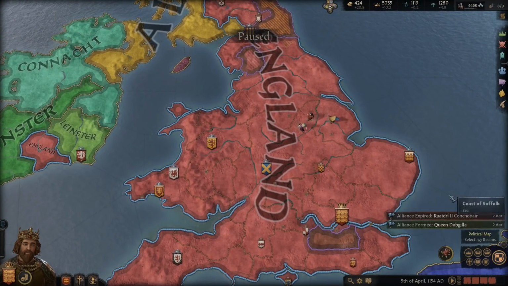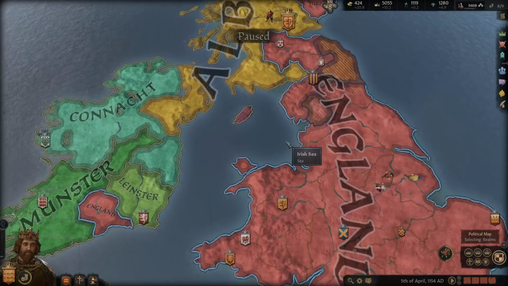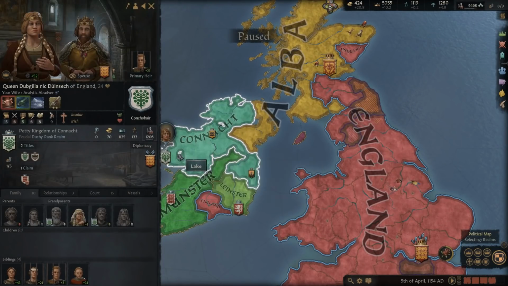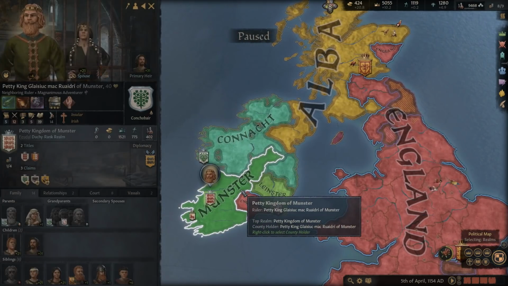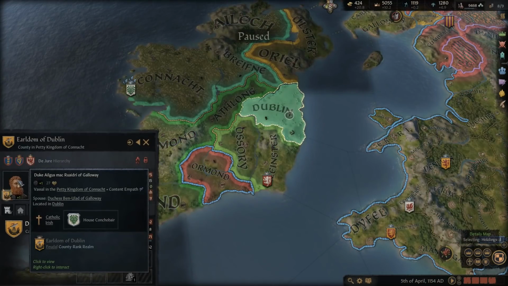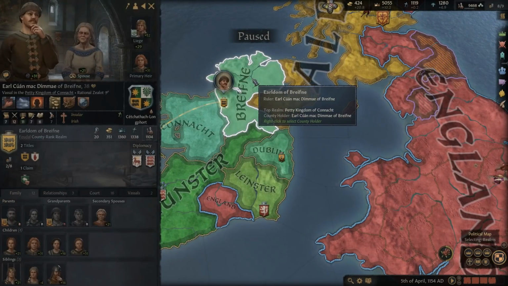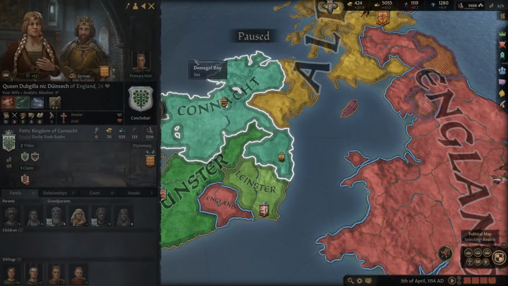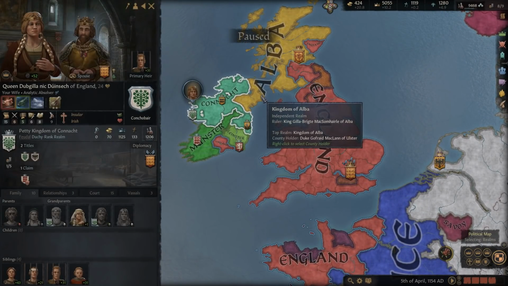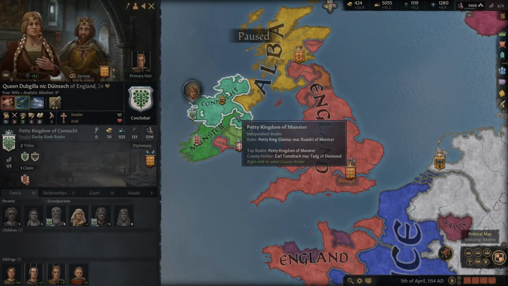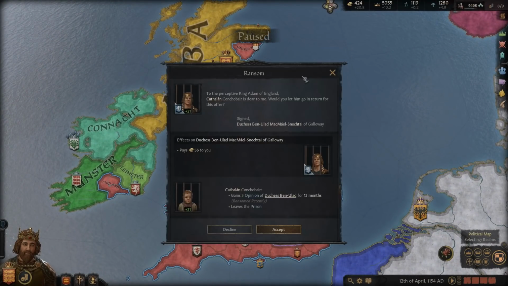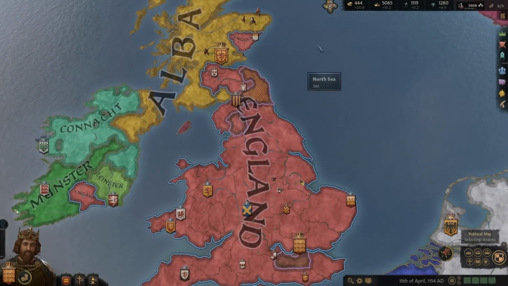All right, so we still have the alliance, of course, because she's our spouse. But she doesn't have a kingdom title here. These are duchy equivalents. That does mean that she lost control of this, which went to her brother. However, the county here in Dublin, as well as this county here, is all still underneath her. So when our child inherits here, we should end up inheriting about not quite half of Ireland. So pretty good. Very, very nice. I think it's a good marriage overall. So no, that's not enough. We need more.